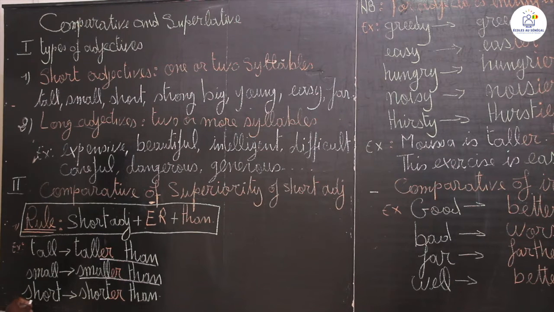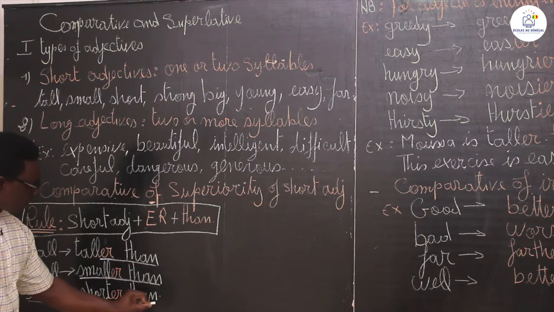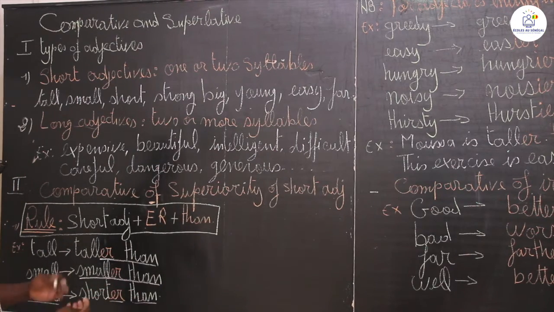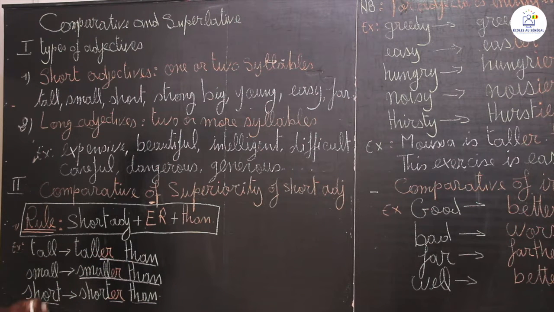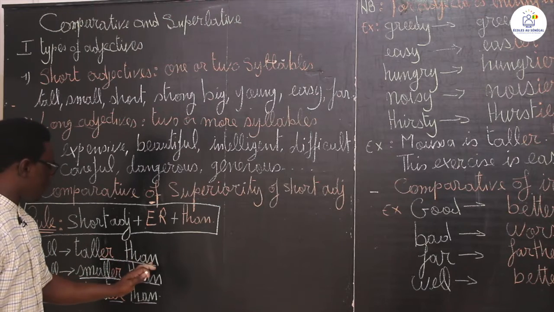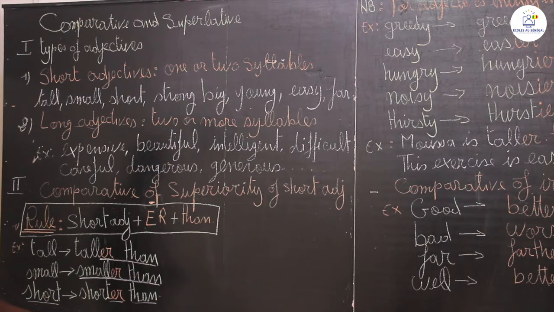You have short, we say shorter than. So never forget, after adding the er to the comparative of superiority, to add also than. If there is no than, it doesn't make sense.